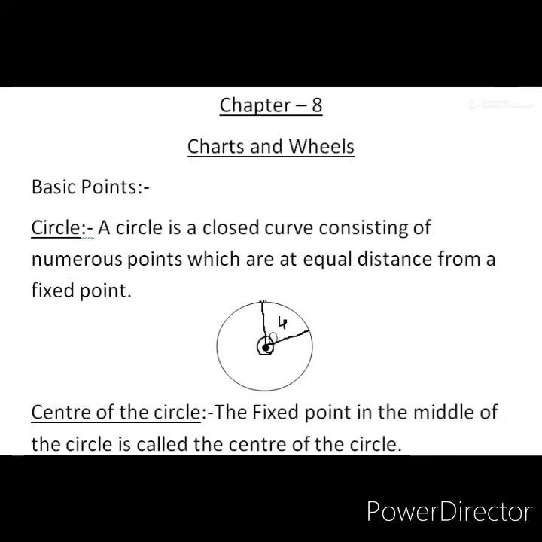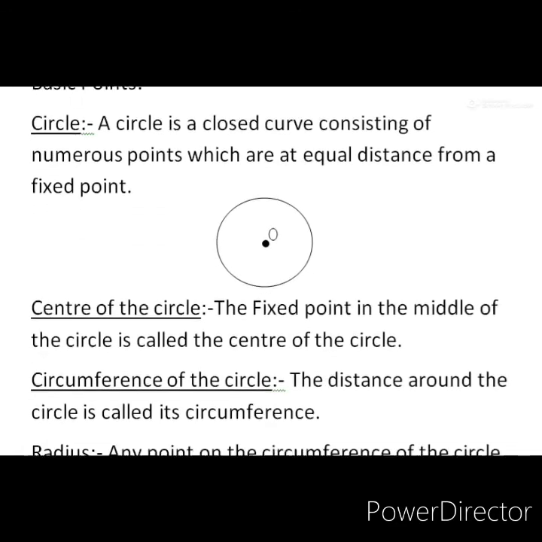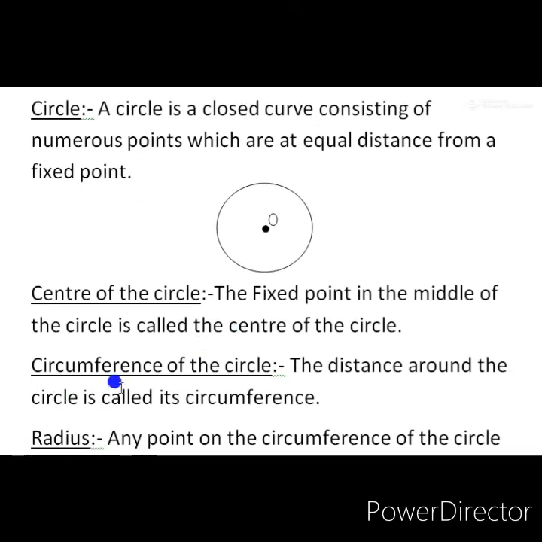Now we will move to the next point. The next important point about the circle is the circumference of the circle. What is the circumference of the circle? The distance around the circle is called its circumference. For example, students, if you take your bangle, if you break it, and after straightening it, you measure the length of that bangle.